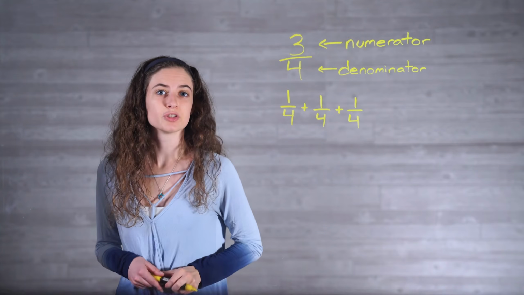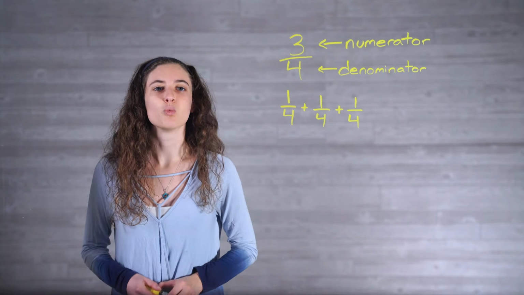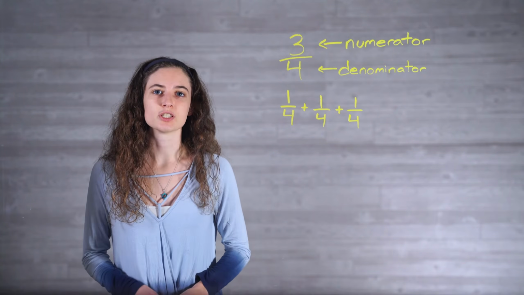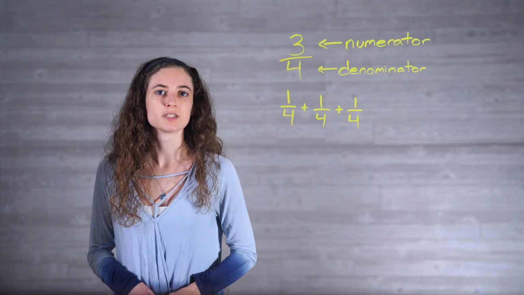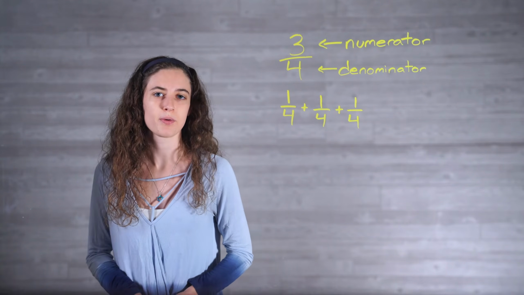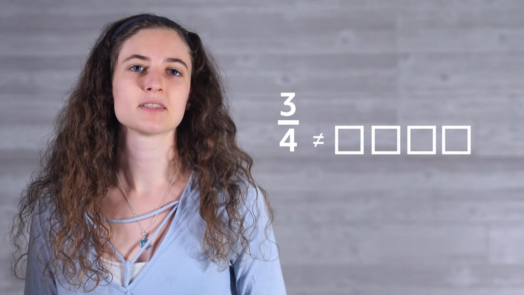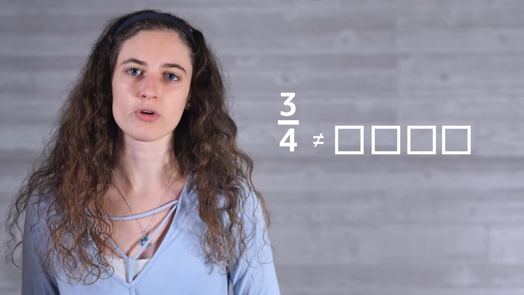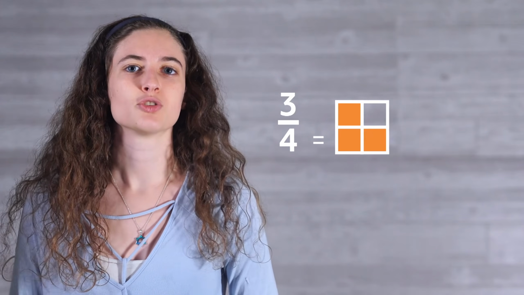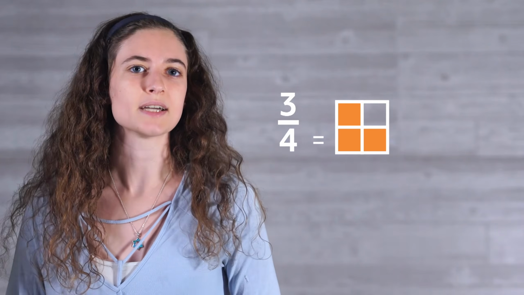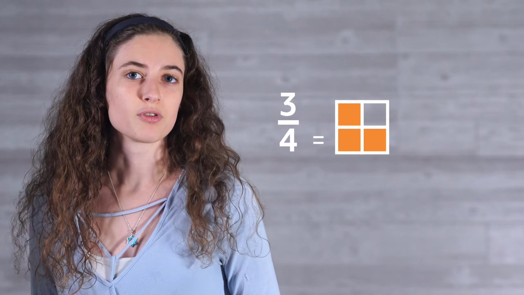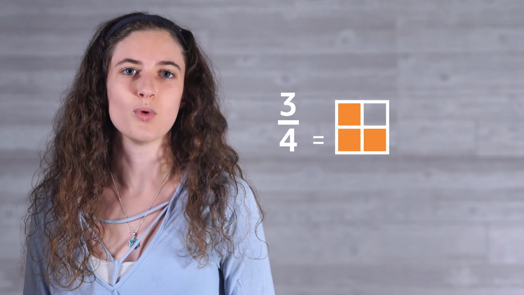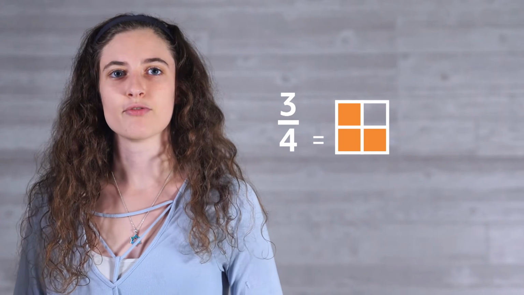It can also be helpful to visualize 3/4 as simply 1/4 plus 1/4 plus 1/4. It is very important to remember that a denominator of 4 does not represent the value of 4. A denominator of 4 represents the value of 1 that is divided up into 4 equal parts, or fourths. The type of fraction we're working with here represents a value less than 1 whole. 3/4 is not quite 1. If we had 4/4, that would be equivalent to 1, but we only have 3 out of 4 parts.